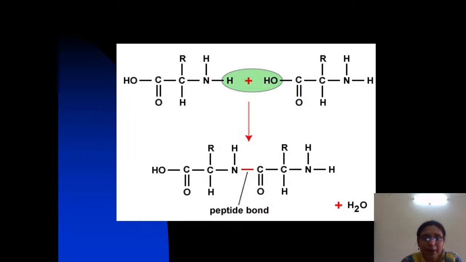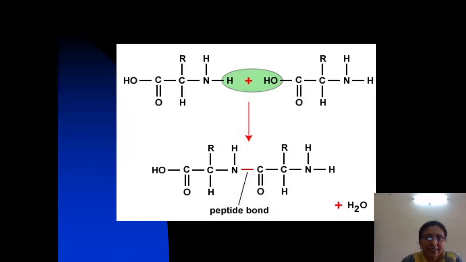First it forms a dipeptide. The amino acid chain length is then increased by the successive addition of amino acids to these free ends. One side always has a free carboxyl group that is not involved in the linkage, and the other side always has a free amino group.